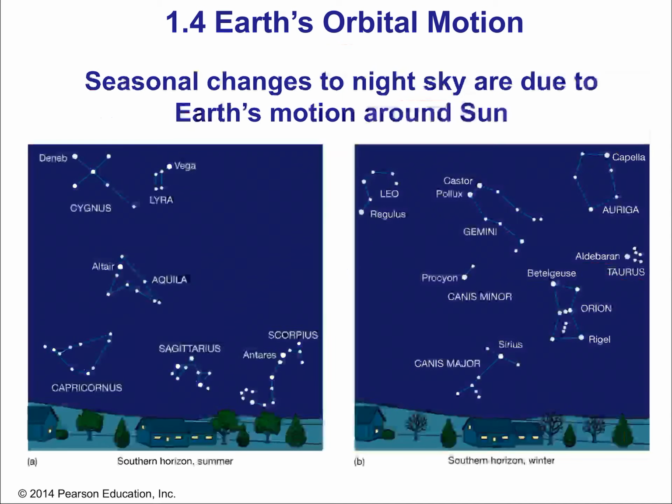And this allows for seasonal changes in the night sky. We have certain constellations that are considered winter constellations and some that are considered summer constellations. So we have here the southern horizon, and this would be in the northern hemisphere in both cases here. Let's write that in, northern hemisphere, because there are entirely different constellations, with some overlapping, along the horizon between the southern and the northern parts of the Earth. So in Australia, you see totally different constellations for the most part.